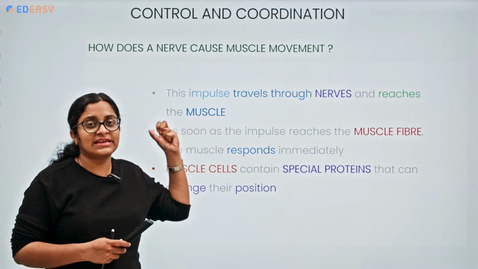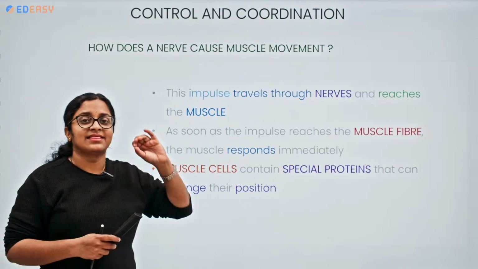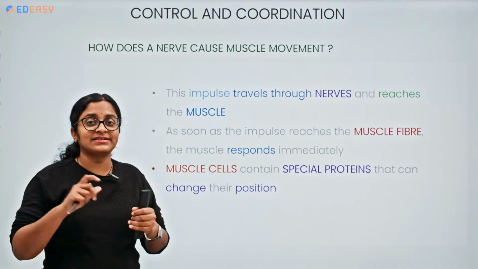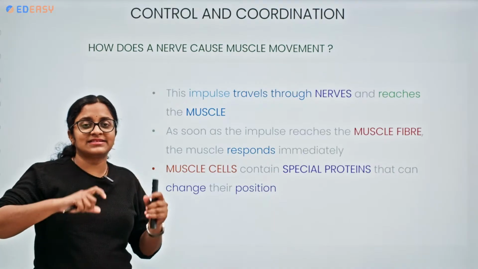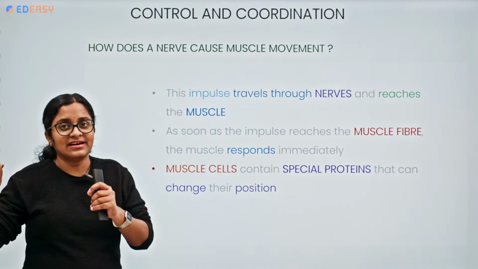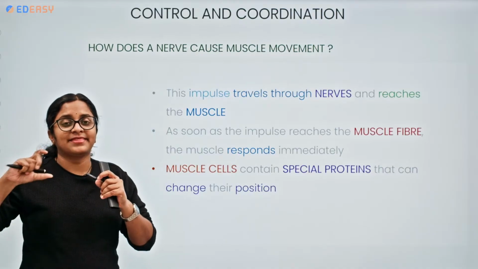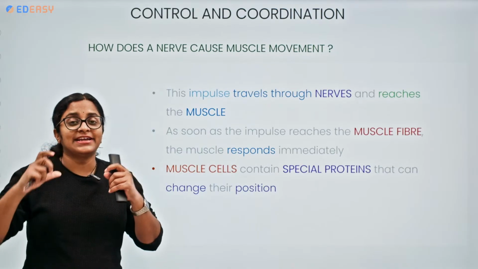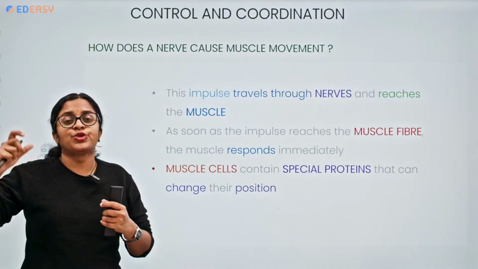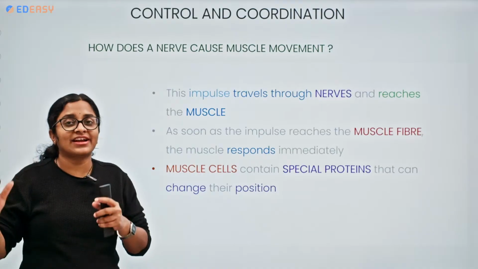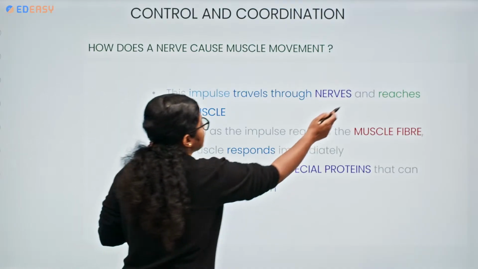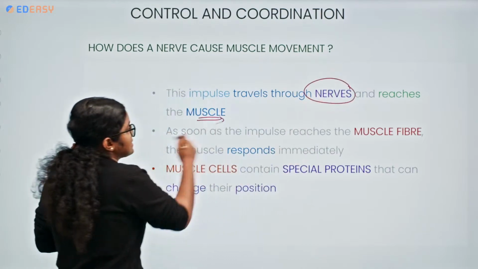How is this created? Initially, the receptors present on the sense organs detect the changes. This is sent to the sensory nerve. From there, it reaches the brain or the spinal cord. The brain or the spinal cord interprets and analyzes the information, and sends the instruction through the motor nerve to the effector, nothing but the muscle or the gland.